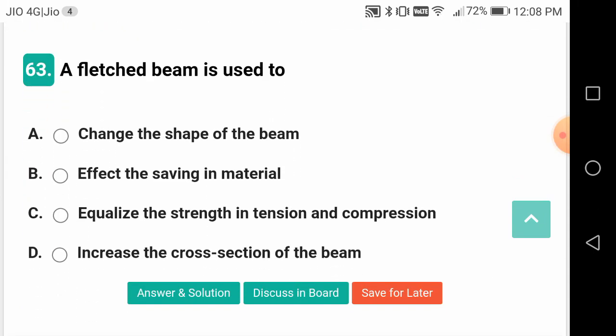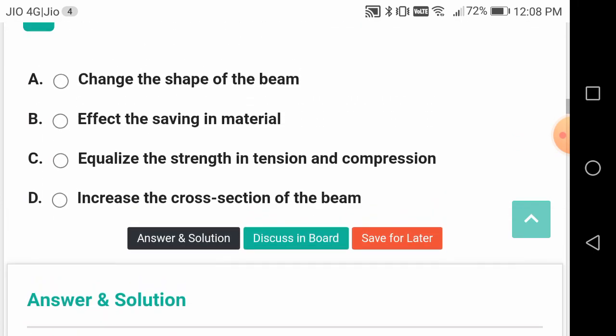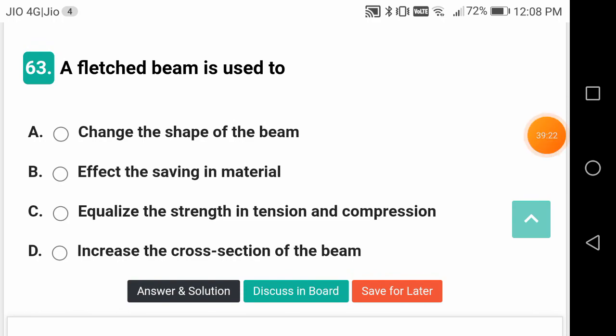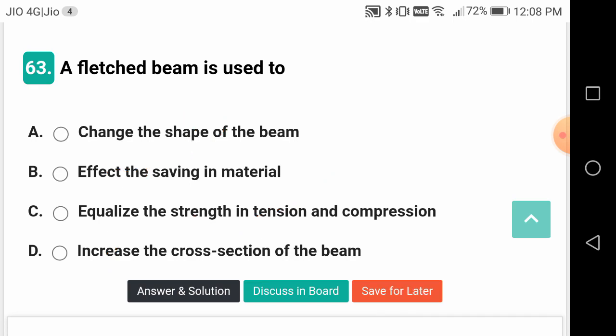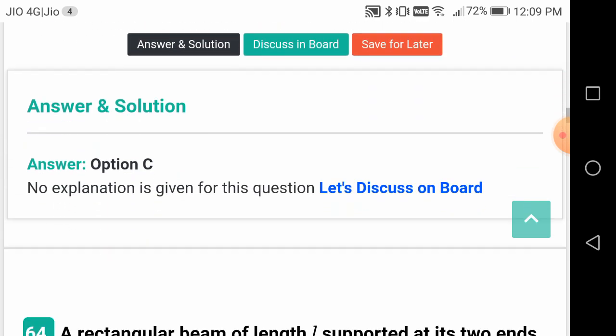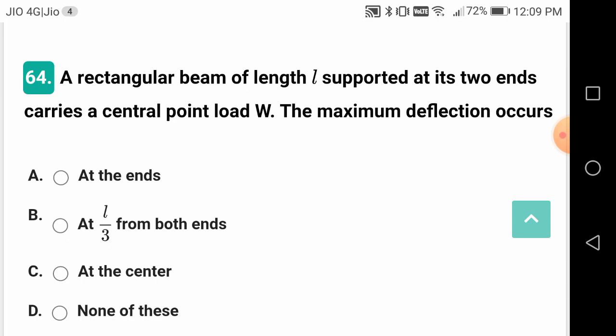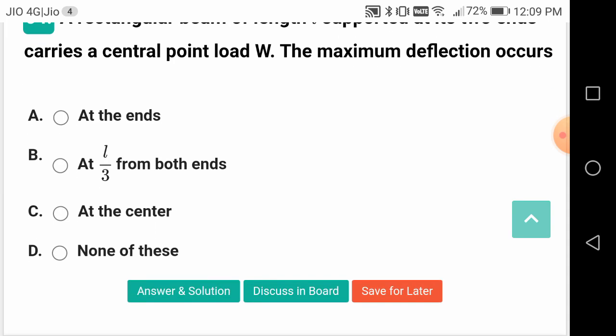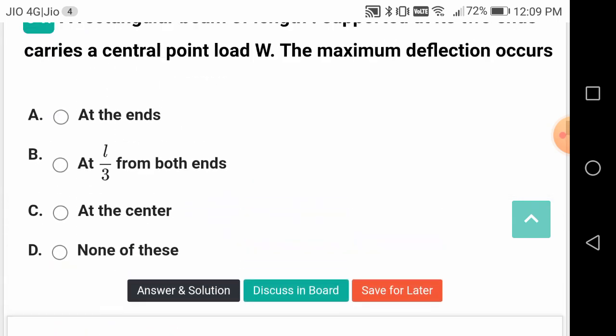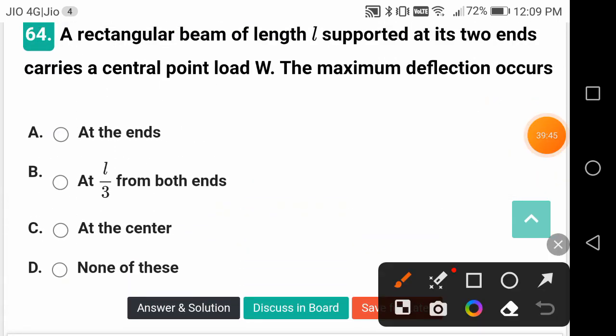A flitched beam, this is a good question, friends. A flitched beam is used to equalize the strength in tension and compression. Not this, not this, not this. That means not to change the shape of the beam, not for saving in material, not for increasing the cross section of the beam. A rectangular beam of length L supported at its two ends carries a central load, the maximum deflection occurs at the center. At the center only.